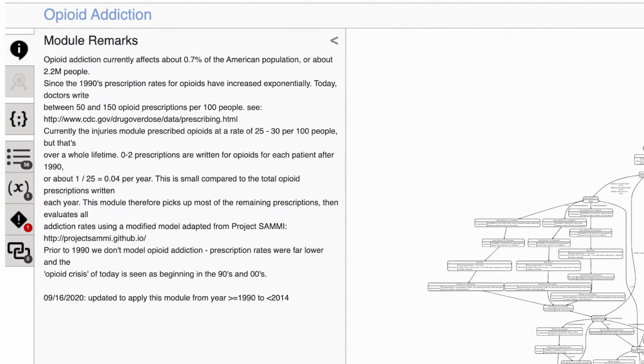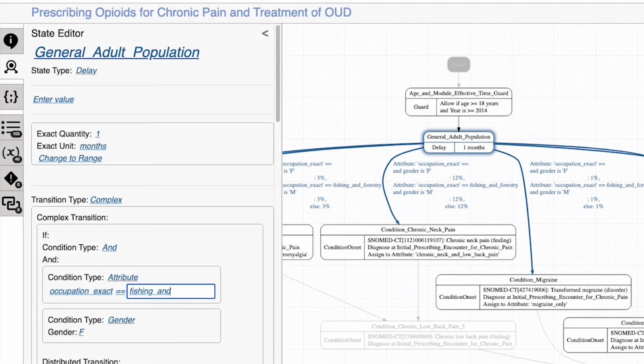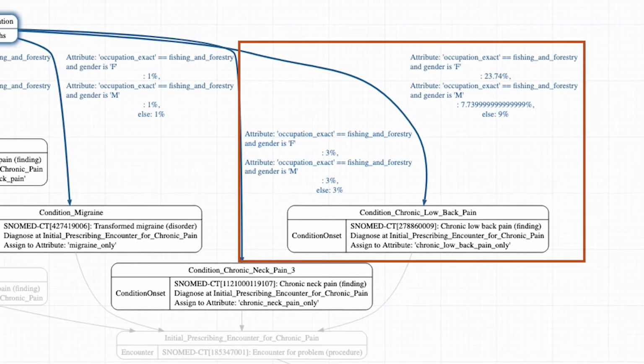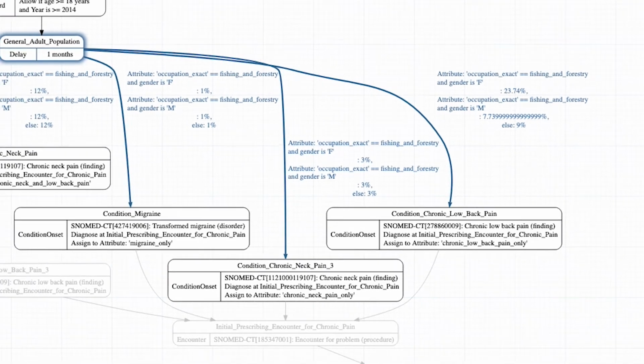We accessed the Synthea module builder and updated the transition probabilities in the disease module, prescribing opioids for chronic pain and treatment of OUD. In this module, the general adult population are all treated uniformly with respect to having the same likelihood of experiencing some kind of chronic pain. We changed this by leveraging the complex conditional logic that the module builder already has, accessing agent attributes for occupation and gender, and modifying the transition probability for chronic lower back pain accordingly.